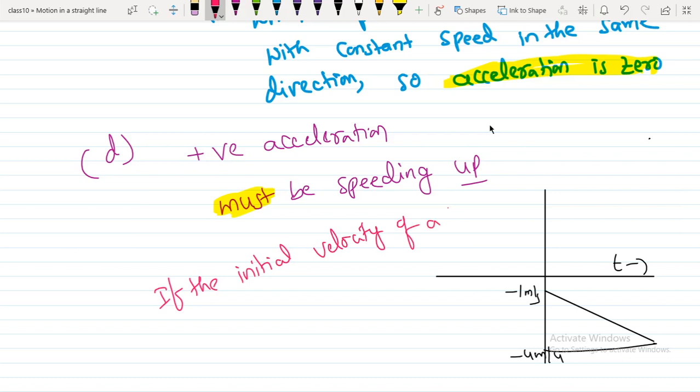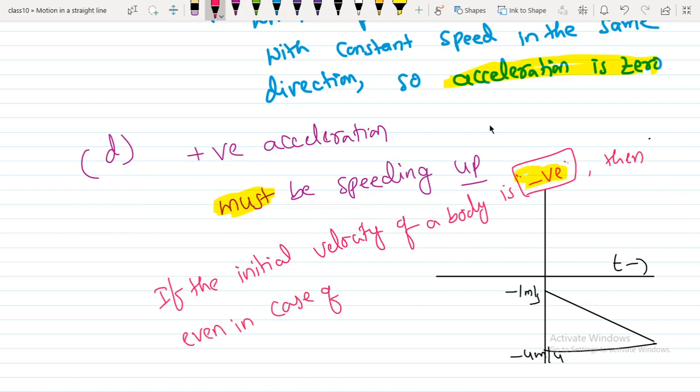If the initial velocity of a body is negative, then even in case of positive acceleration, so this is the point we required here. We were asking about positive acceleration only.